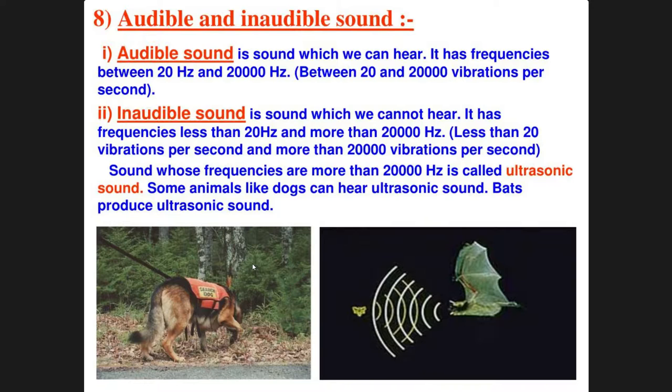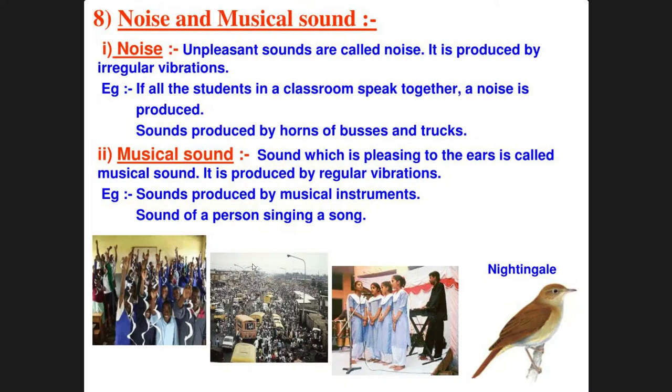Inaudible sound is sound which cannot be heard, meaning it has a frequency either less than 20 hertz or more than 20,000 hertz, so we cannot hear it, and if it is more, it will be very painful for our ears. Sound whose frequency is more than 20,000 hertz is known as ultrasonic sound, and sound which has less than 20 hertz is infrasonic sound.